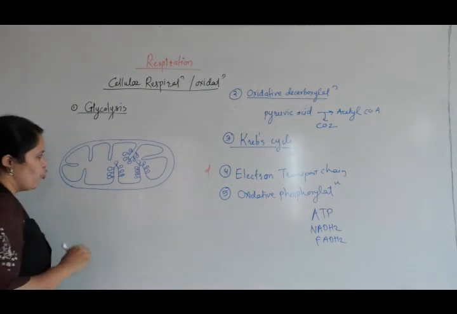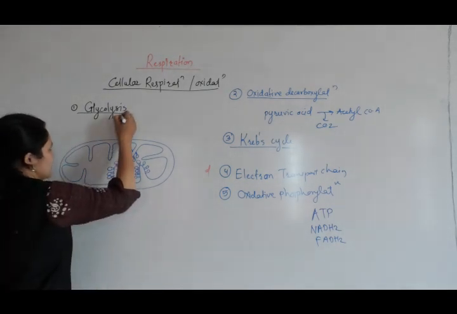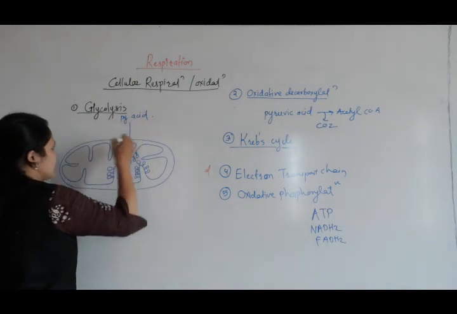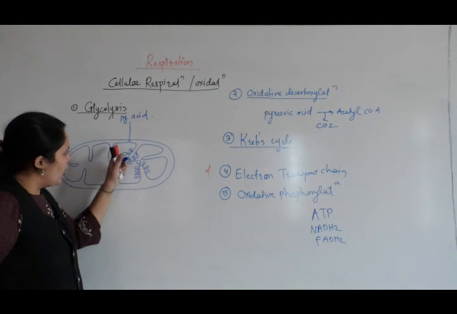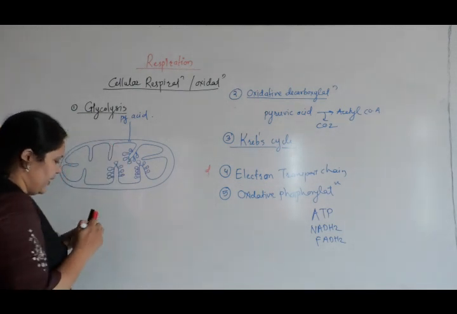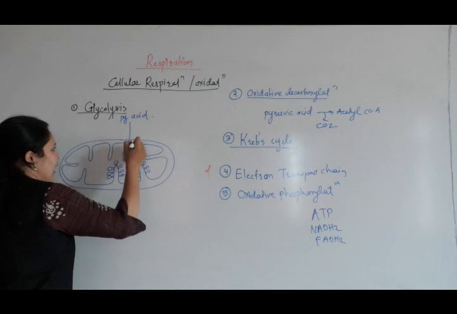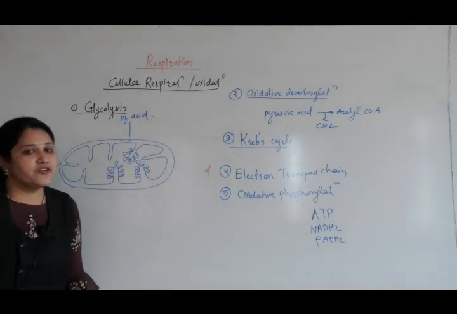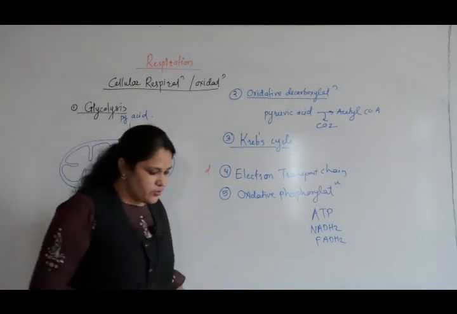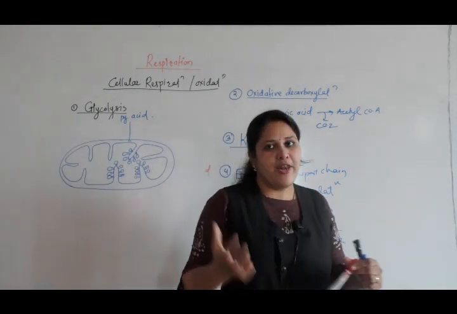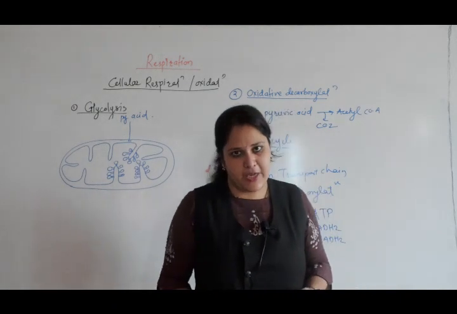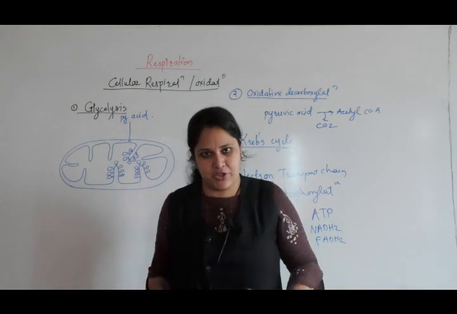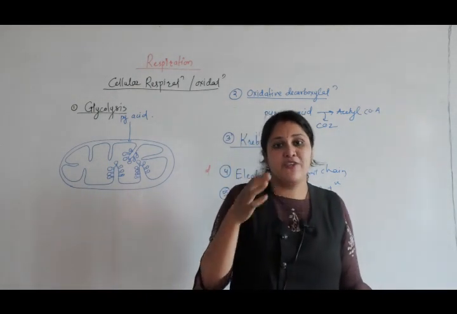Okay, so as I told you, after glycolysis, this pyruvic acid from the cytoplasm enters the mitochondria. On the inner mitochondrial membrane, protein molecules are arranged in a sequential manner. This is known as the electron transport chain. These protein molecules have electron acceptors and electron donors, so they are just transferring the electrons from one to the next. During their transfer, energy is released.